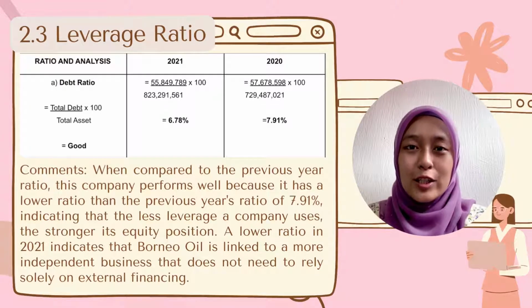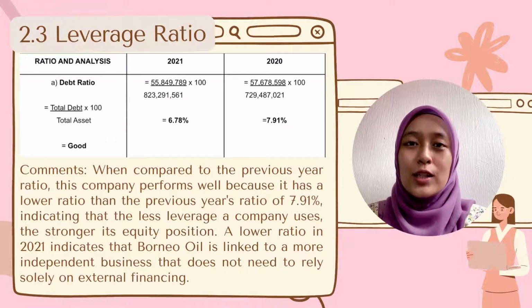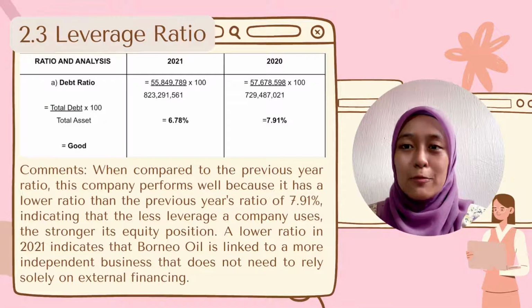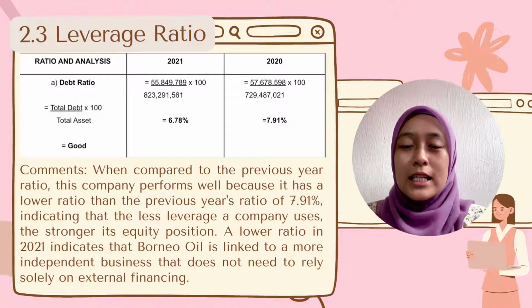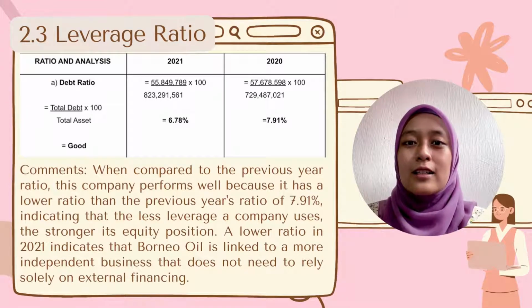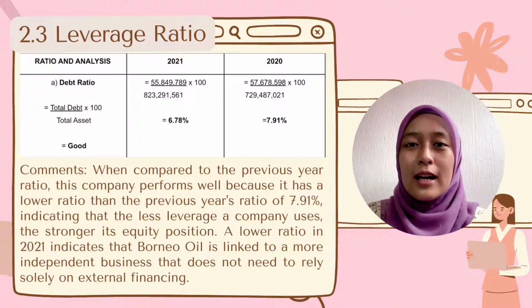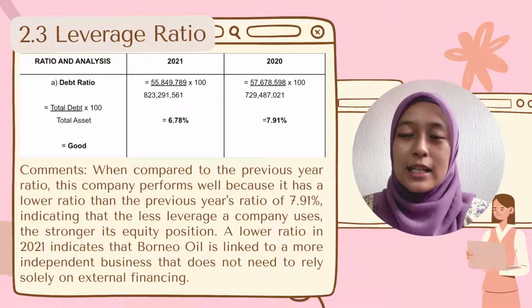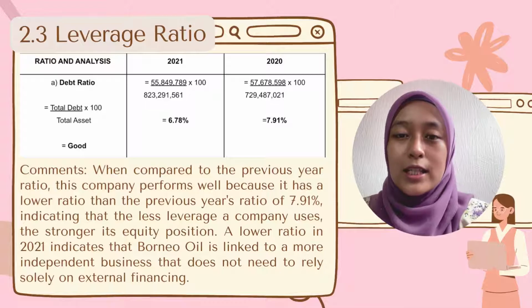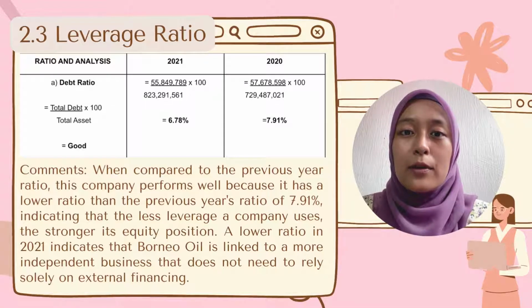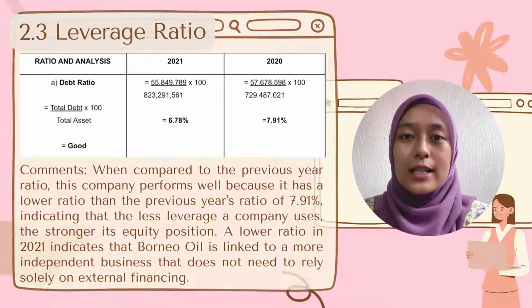Based on the calculation above, a lower ratio in 2021, 6.78% compared to the previous year's ratio, which is 7.91%. This indicates Borneo Oil is performing well and likely to be a more independent business. This signifies that a low debt ratio has greater creditworthiness and is considered preferable in terms of risk.